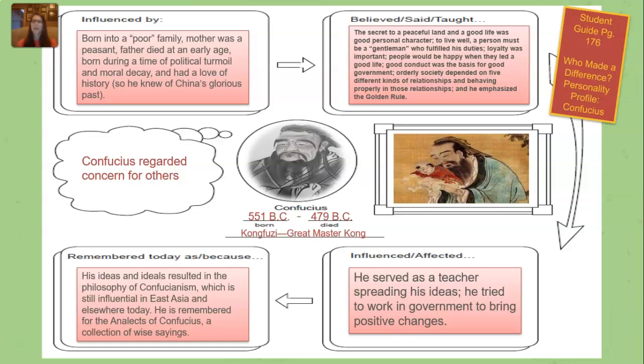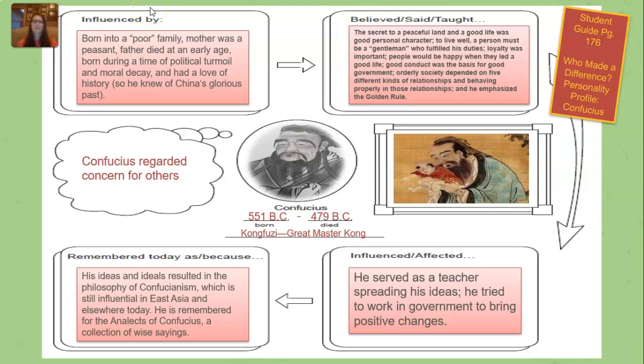So influenced by: he was born into a poor family. His mother was a peasant. His father died at an early age. He was born during the time of political turmoil and moral decay, and had a love of history. So he knew of China's glorious past.